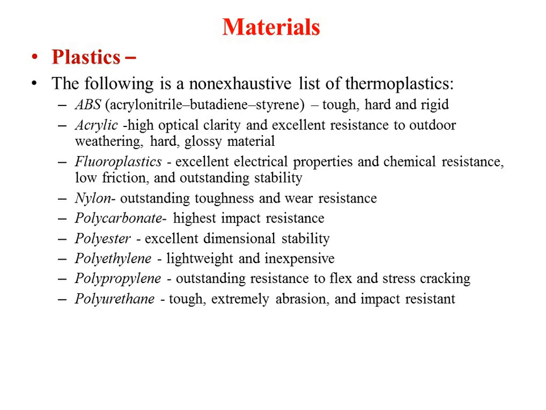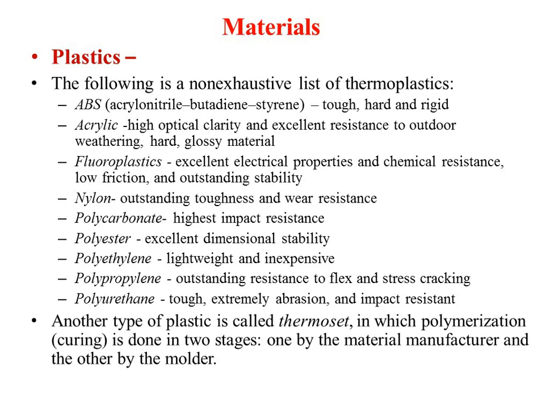Polyethylene is a lightweight and inexpensive material. Then polypropylene, which you can use because of its outstanding resistance to flex and stress cracking. Then polyurethane, which is tough and extremely abrasion and impact resistant. These are some thermoplastics generally utilized in many applications in our day-to-day life.